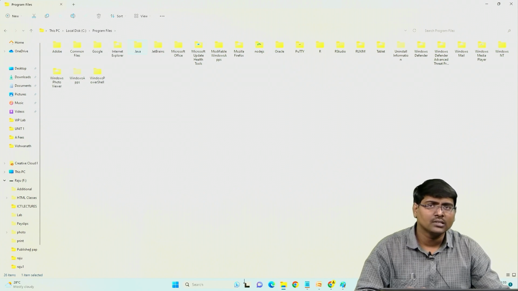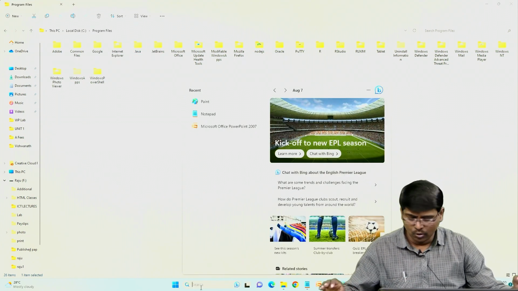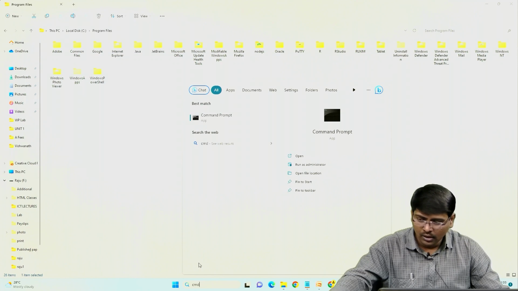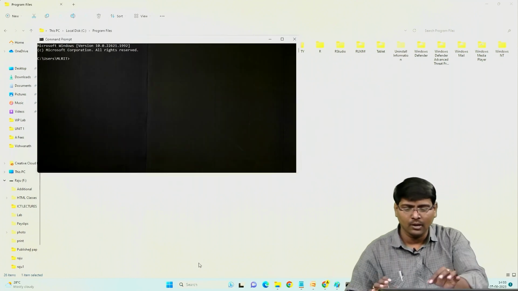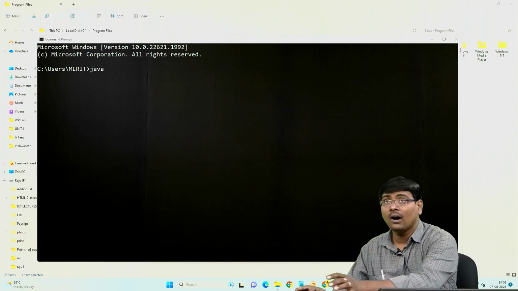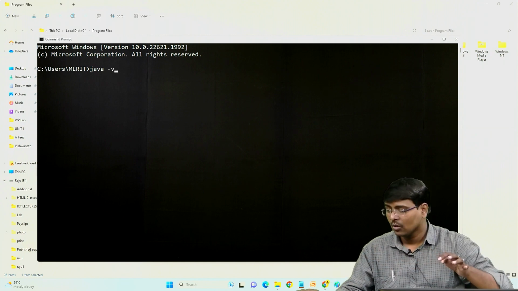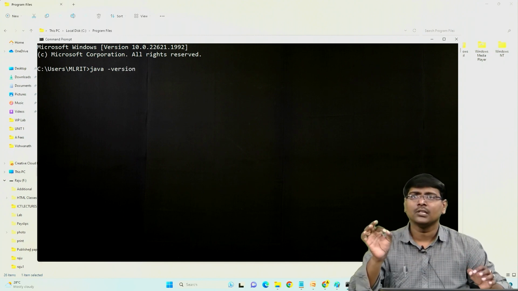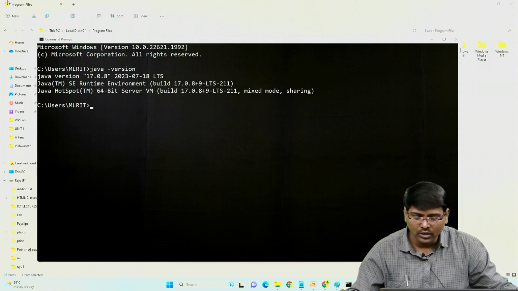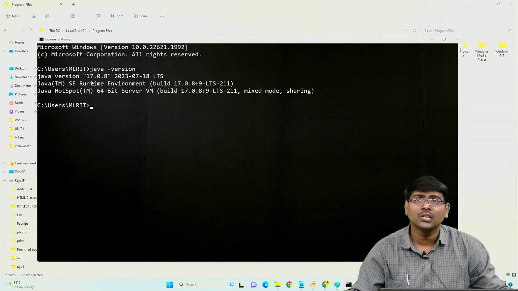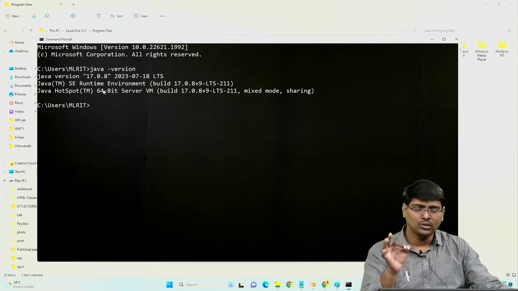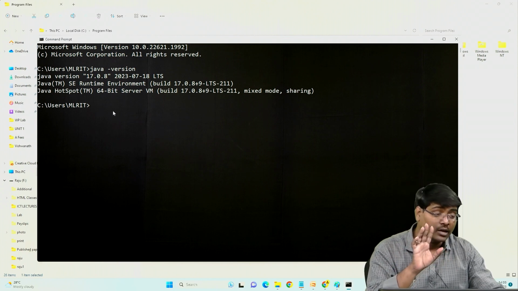Now Java is installed successfully. Now again you need CMD, the command prompt. In the search bar, type CMD for the command prompt. Within this command prompt, type the command java space minus version. Everyone remember, java space minus version. See this one, it gives the version that I installed. In my system, version 17.0.8 is installed. Clear? Right now Java is installed successfully but not completed.